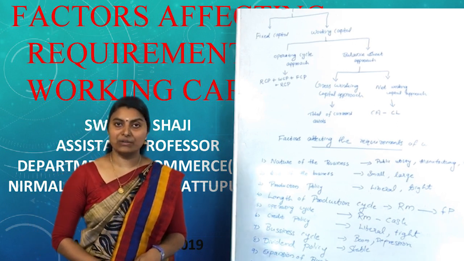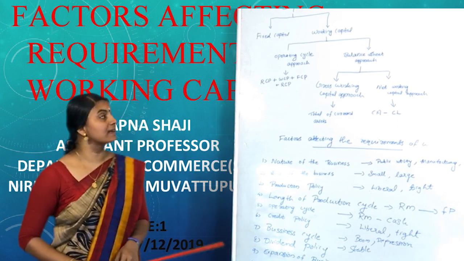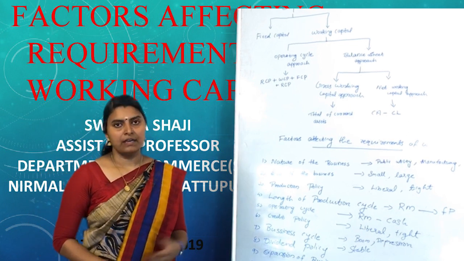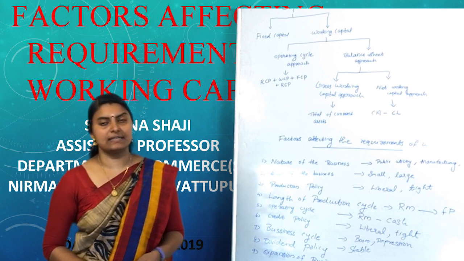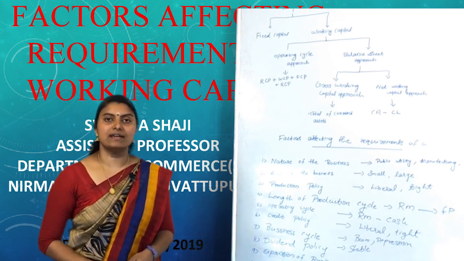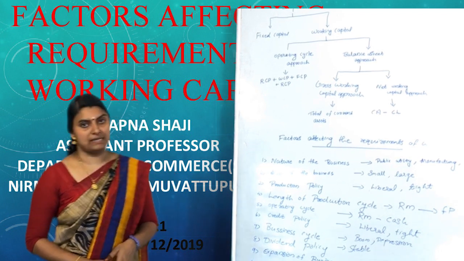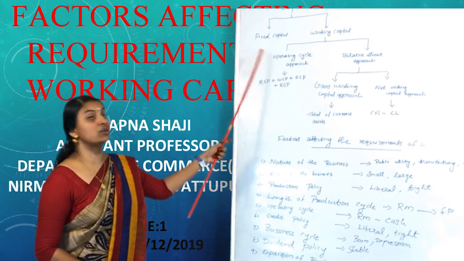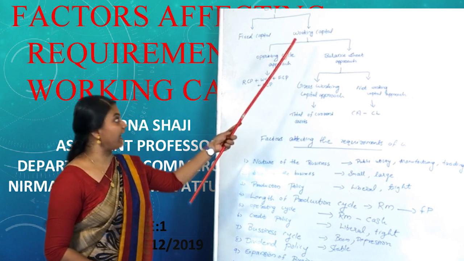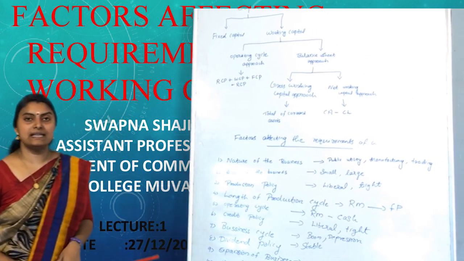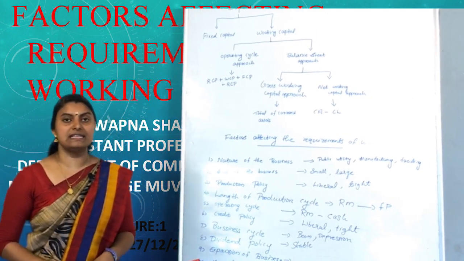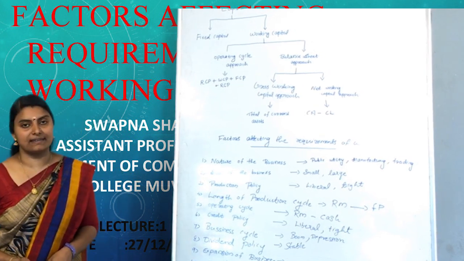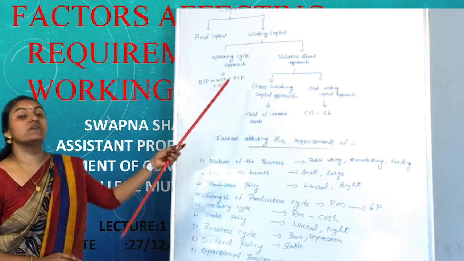Today, I am going to discuss an interesting topic, the factors affecting the requirements of working capital. Before discussing the factors affecting the requirements of working capital, we should understand what we mean by working capital. The capital needed for an organization can basically be classified into two, that is fixed capital and working capital. Fixed capital is the permanent capital which is invested in the fixed assets such as plant and machinery, land and building, etc. Whereas, what is working capital?